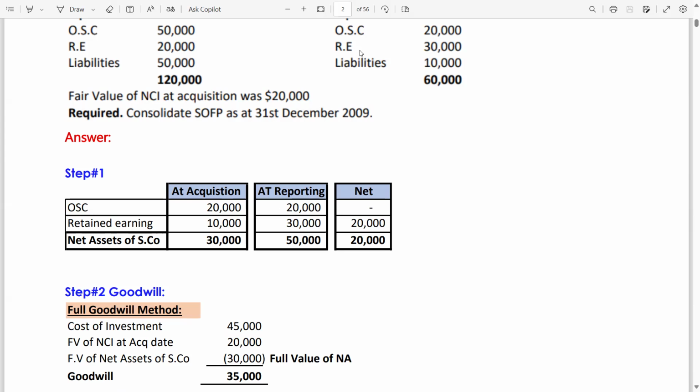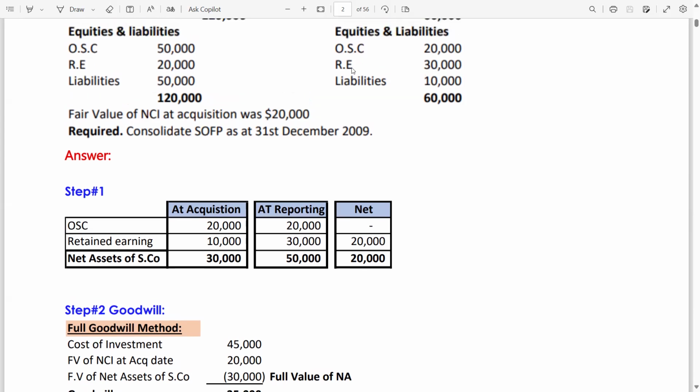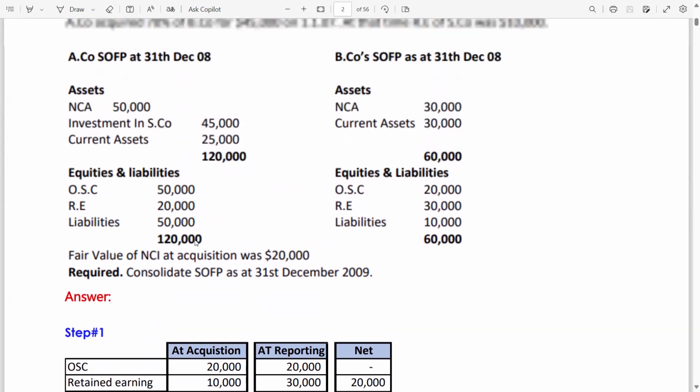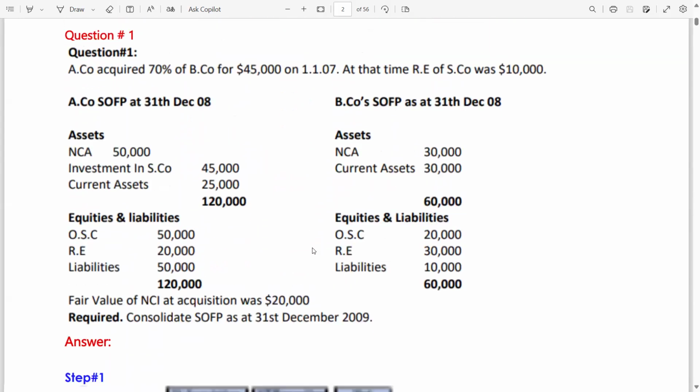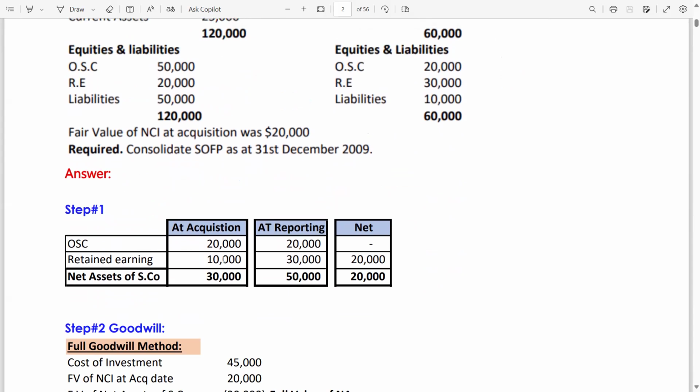Now, the subsidiary's next balance is retained earning. At the time of acquisition, the retained earning was 10,000, so you have entered 10,000 in the acquisition column, and at the reporting date, the retained earning is 30,000. The difference is 20,000. Net assets of S company are 30,000 at acquisition, and at the reporting date, 50,000. The difference is 20,000, which is due to retained earning.